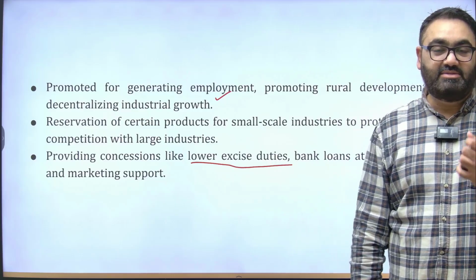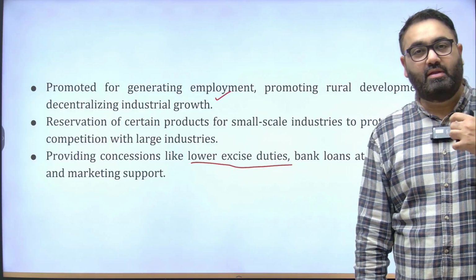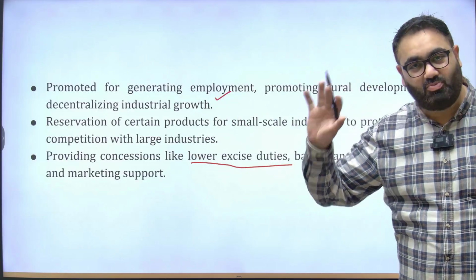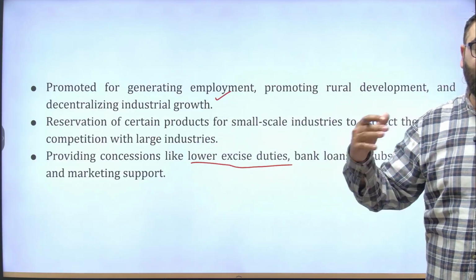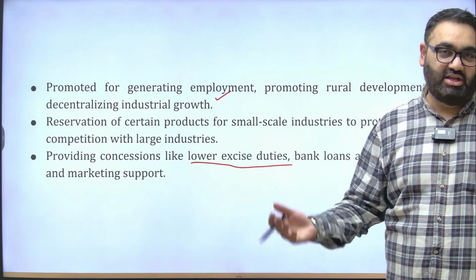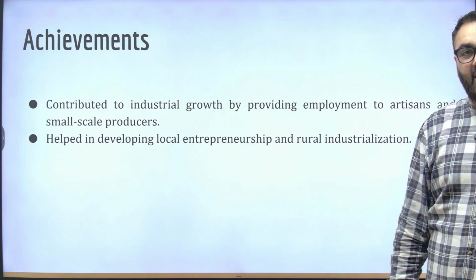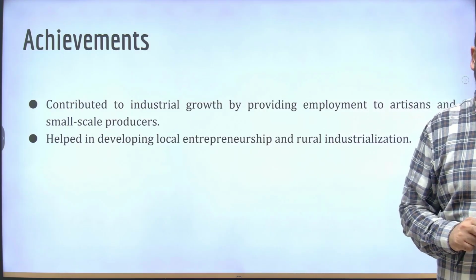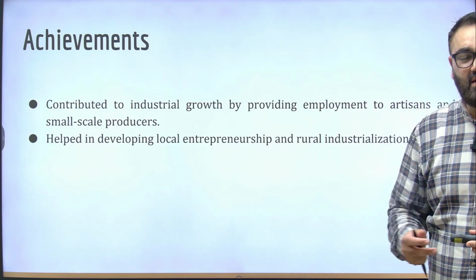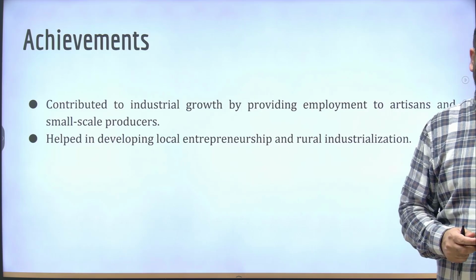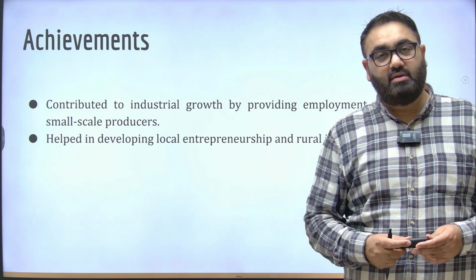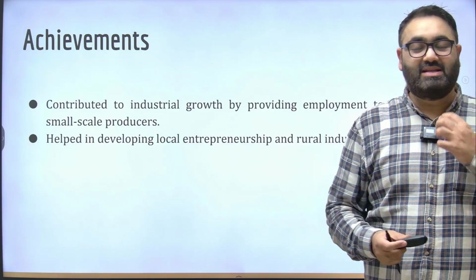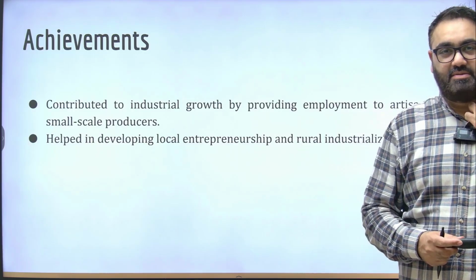All that is being done so that there is a perception, at least, that the small scale industries are actually working well. Small scale industries are flourishing in the entire country. There have been some achievements in that regard. It's not that they have flourished as much as the government would have wanted, but there have been certain achievements. I told you at present, and the latest data says that over 23 crore people are employed in some way or the other by the MSME industry.